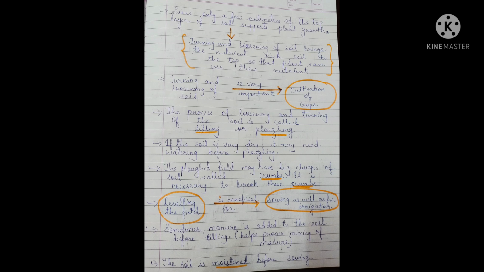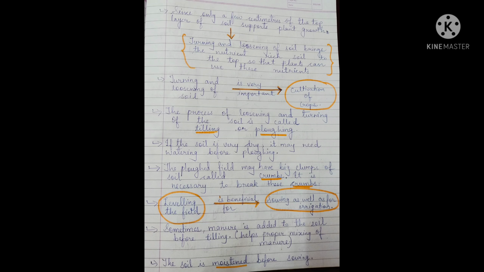Now the next point, the ploughed field. Now the ploughing is done, tilling is done. Sometimes the ploughed field may have big clumps of soil. You have also seen big clumps of soil. When we throw them, they will break. So what the farmers do? The ploughed field may have big clumps of soil called crumbs. It is necessary to break these crumbs.